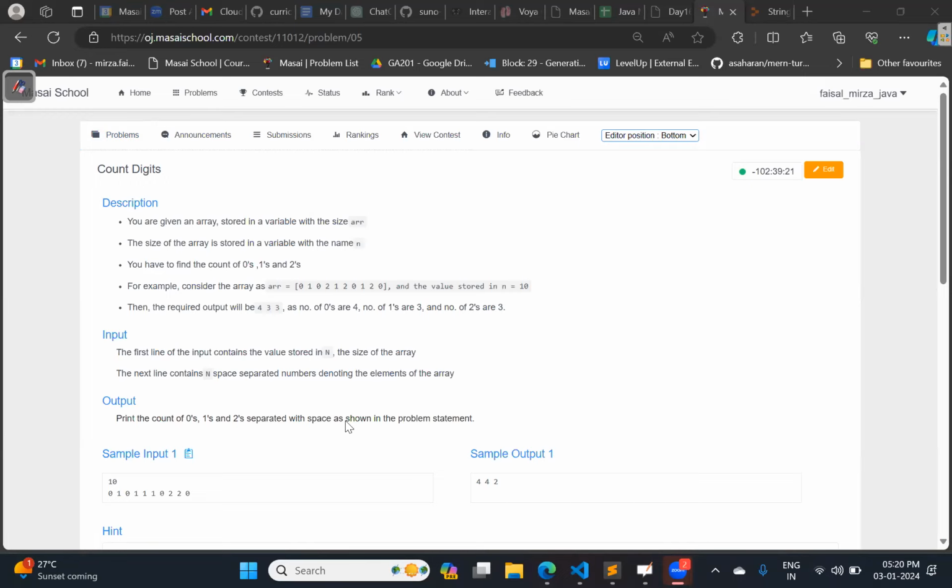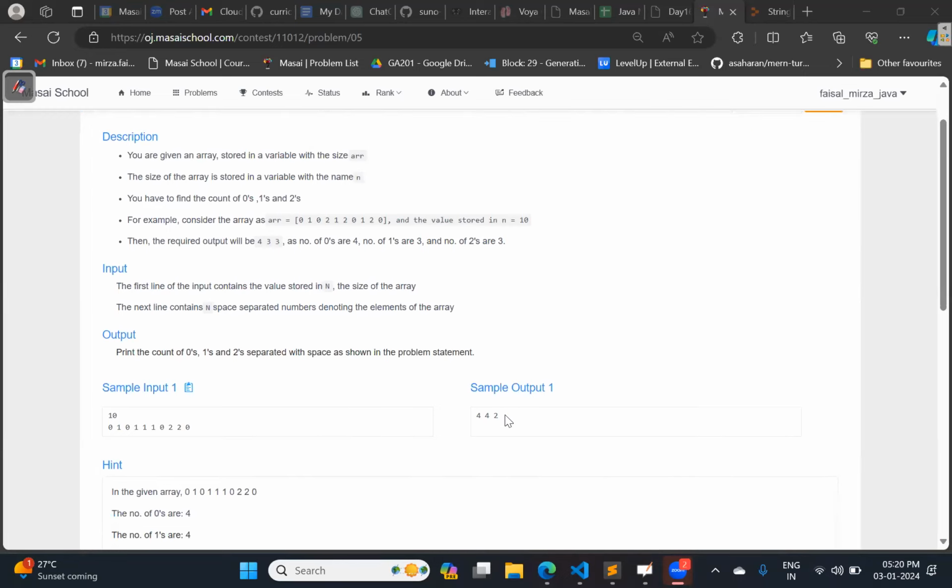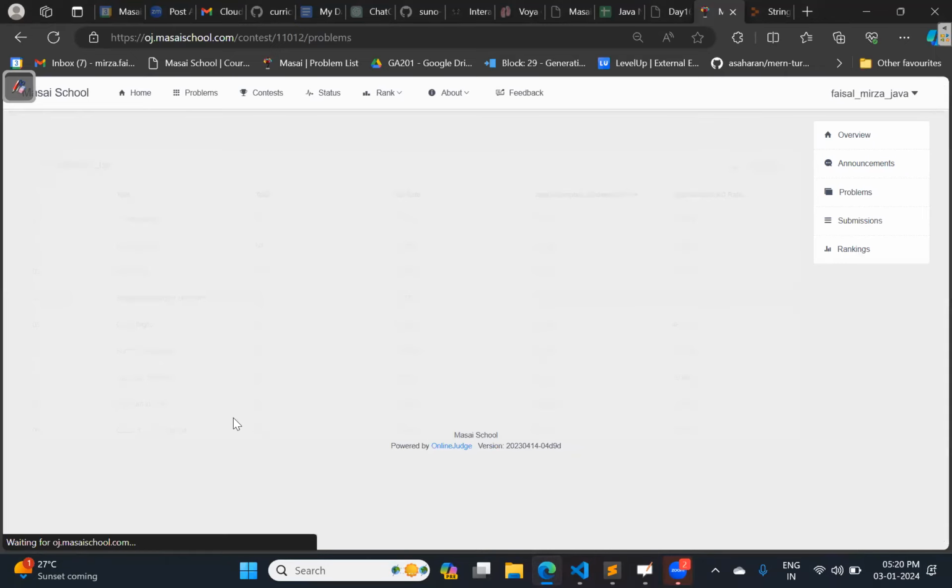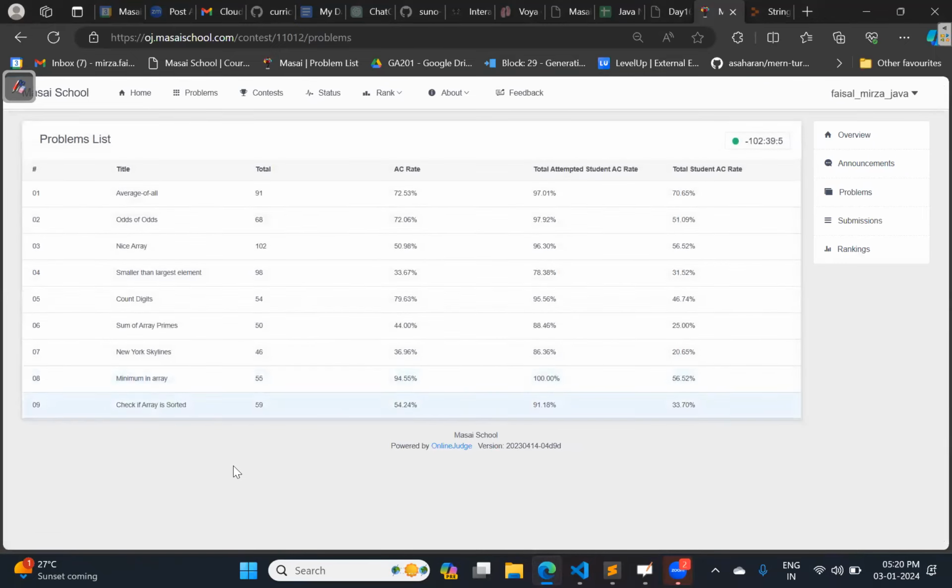Apart from this, no other digit is present. After counting, you just need to print in the same line separated by a space. Will you be able to do this? Please confirm. Or do I need to solve?